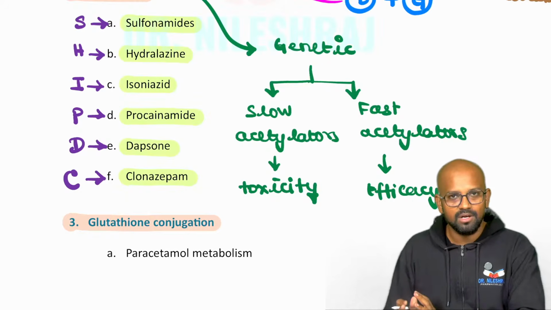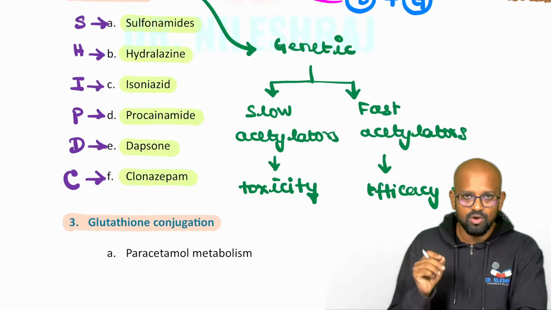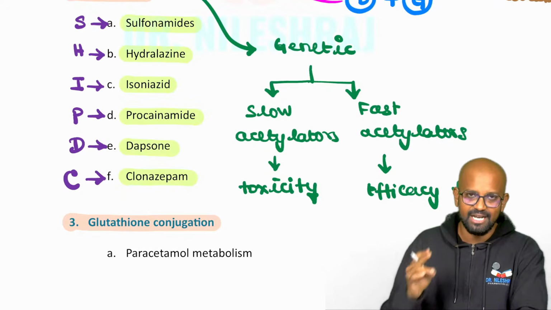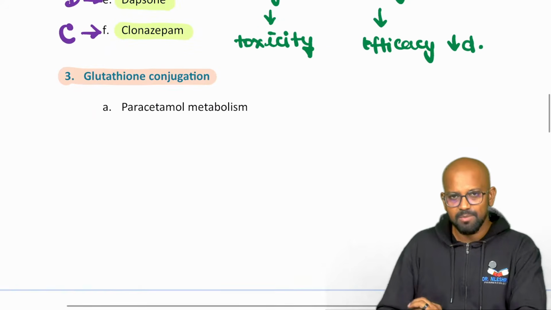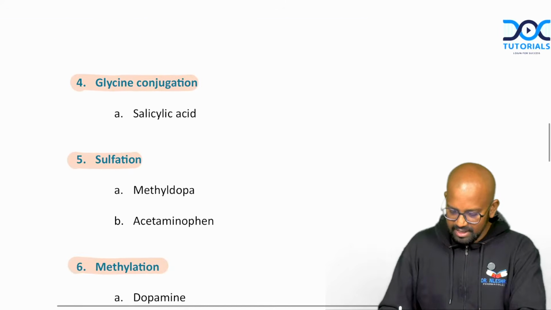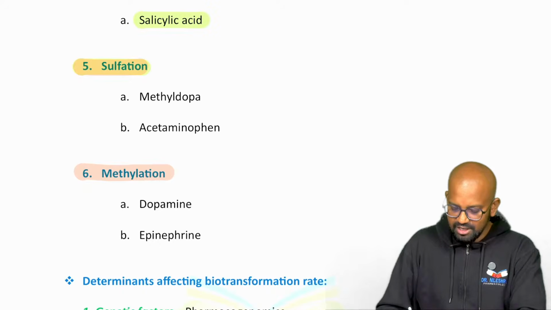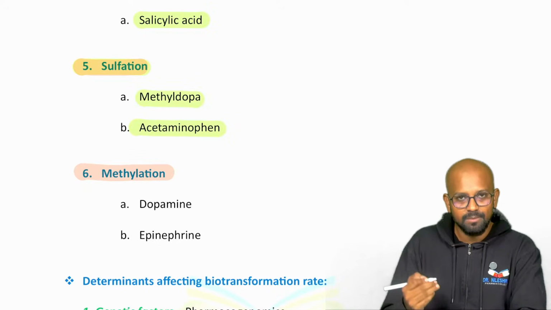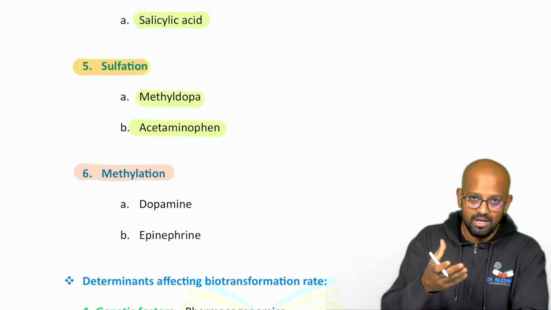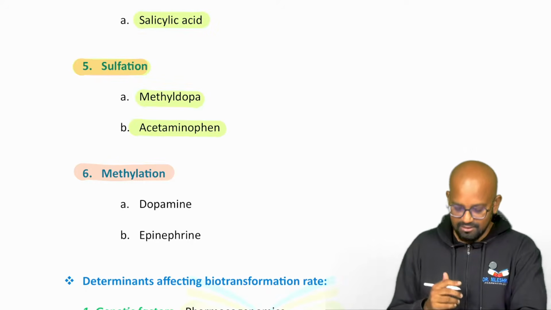As per your phase 2 metabolism reactions, you need to concentrate primarily on the first 2 reactions, glucuronidation and acetylation. What about the others, sir? Just remember the drug names. That would be enough. Glutathione conjugation is how paracetamol is getting metabolized. Again, glycine conjugation, salicylic acid. Sulfation, we have methyldopa and acetaminophen. Acetaminophen is nothing but paracetamol. Paracetamol is metabolized by glucuronidation, glutathione conjugation and also sulfation.